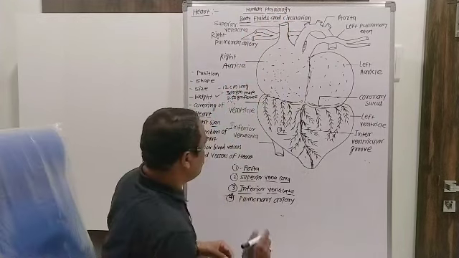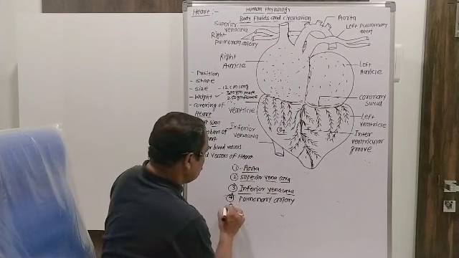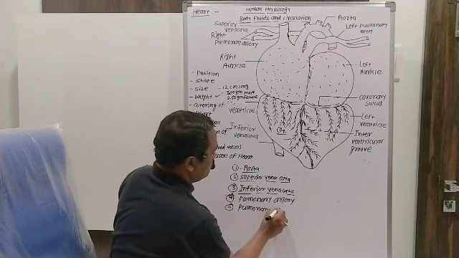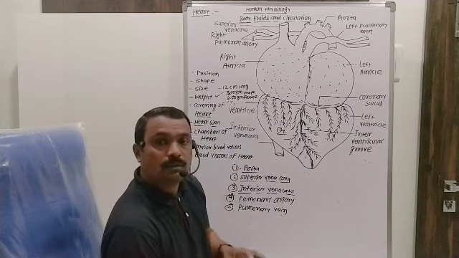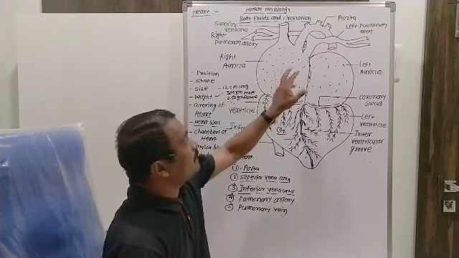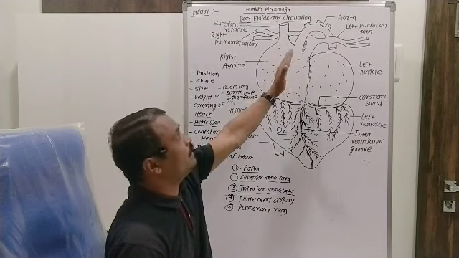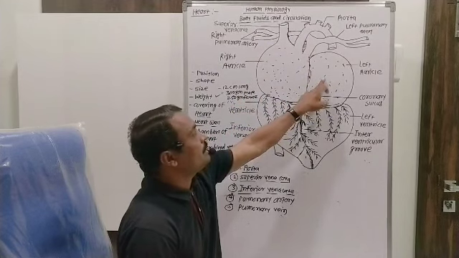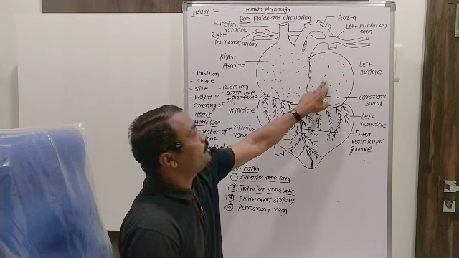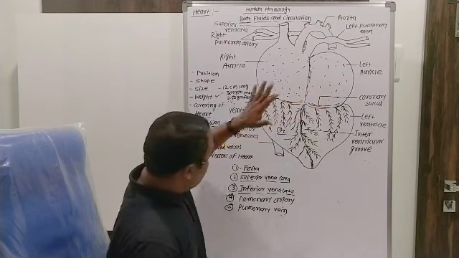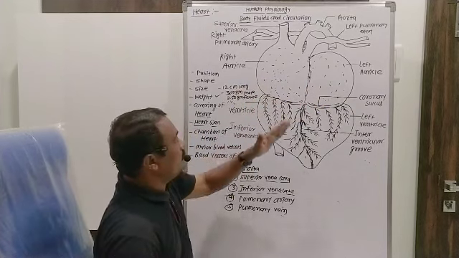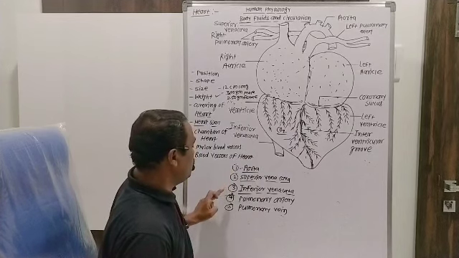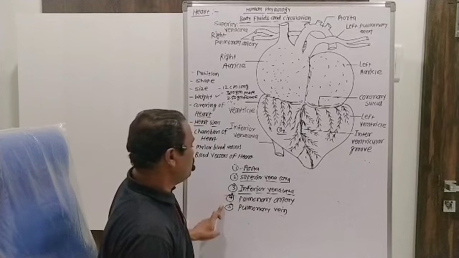Okay. Now next one is the pulmonary vein. Pulmonary vein carries oxygenated blood from the lungs to the left auricle. Pulmonary vein opens into the left auricle. These are the different types of major blood vessels that get attached with the heart. One is the aorta, second is the superior vena cava, third is the inferior vena cava, fourth is the pulmonary artery, fifth is the pulmonary vein.